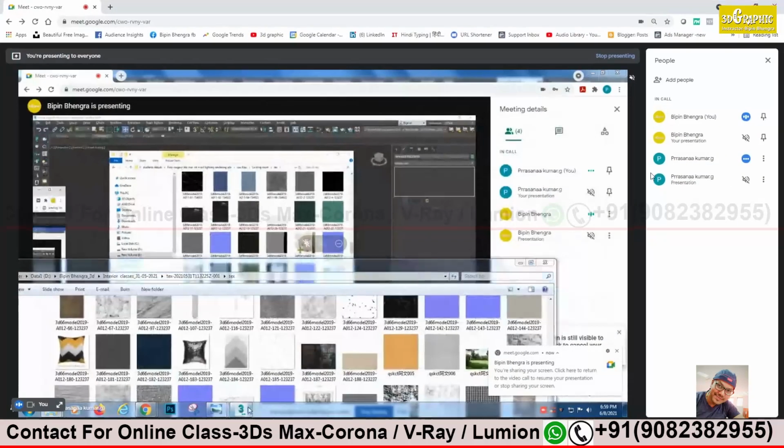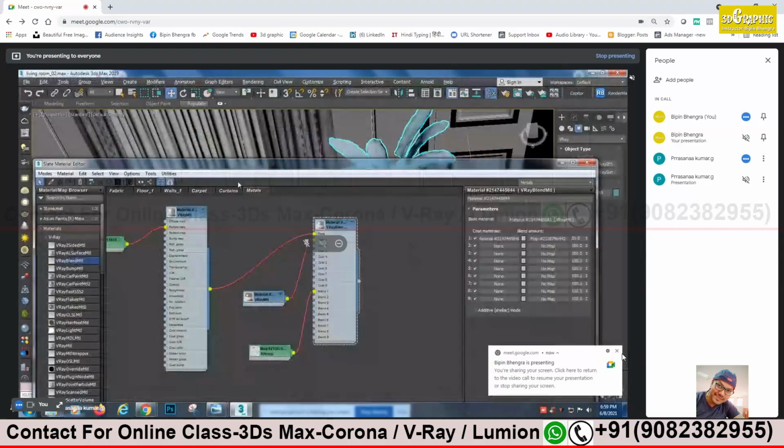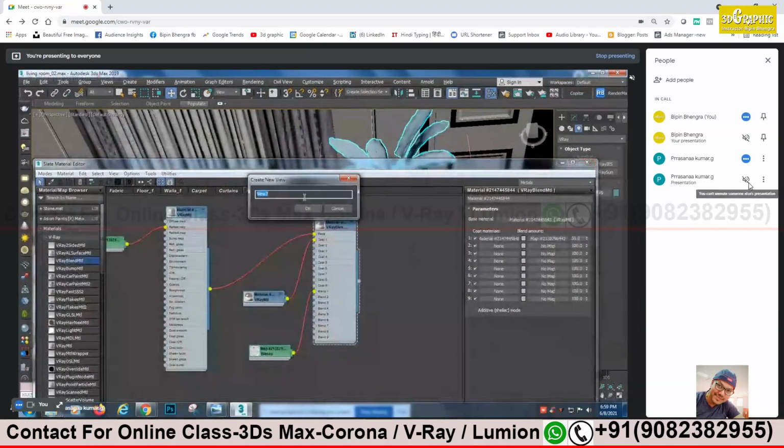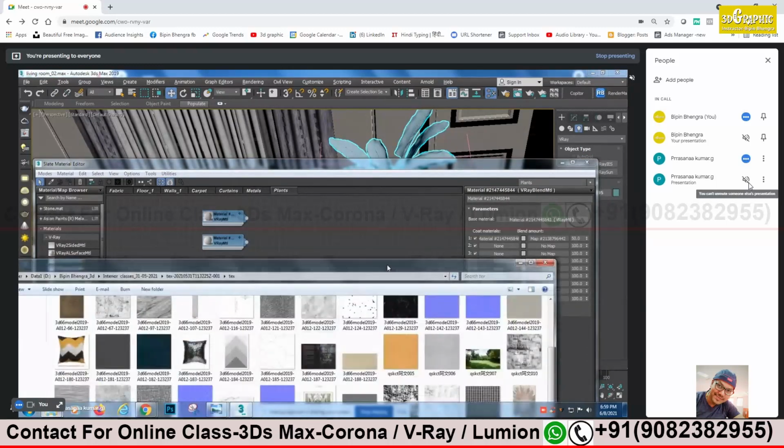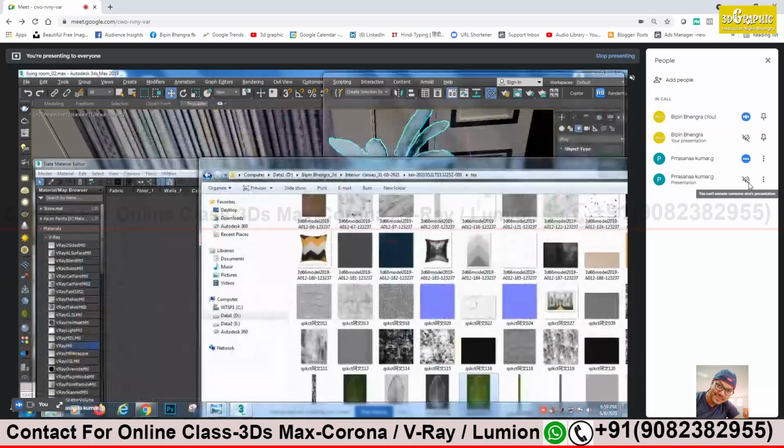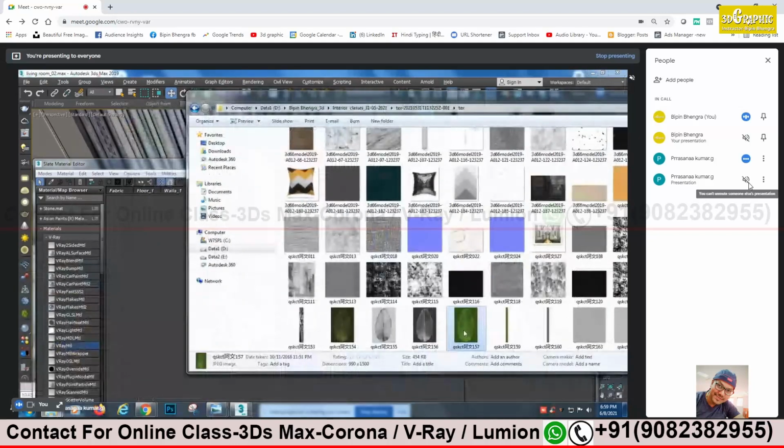Okay, you do it, I will just guide you. Let's start with the leaf, then we go for the branches, the trunk. That way we go. First I'll get this V-Ray material. Then I'll bring the image here. Get all the three images separately, it will not come all together. The reflection value, I think, and the bump, and also the roughness.